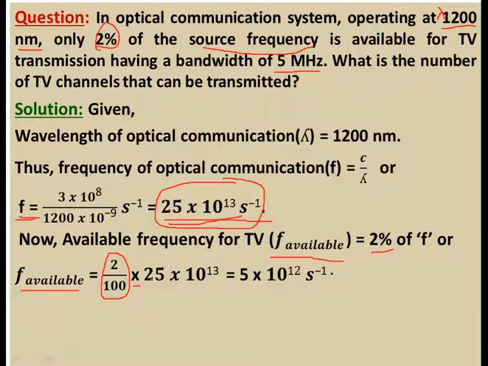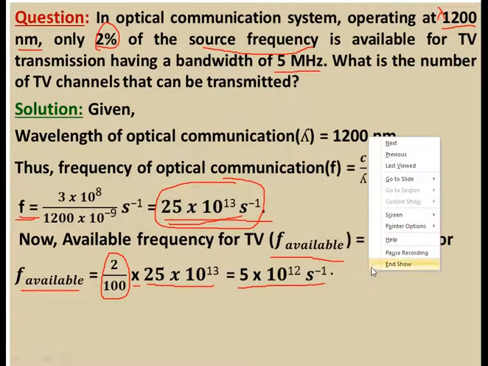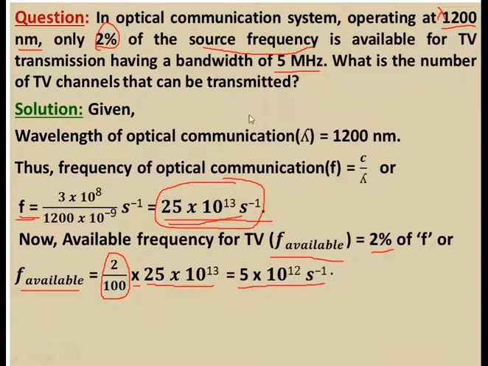Just put it here. If you solve this, you will get 5 into 10 to the power 12 per second. This is the available frequency for TV broadcasting.